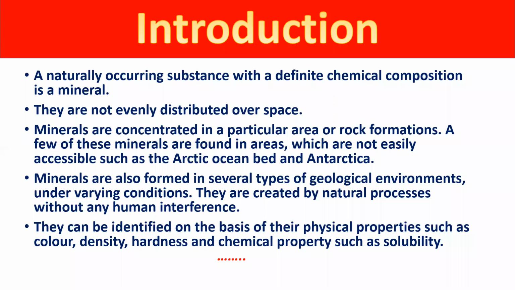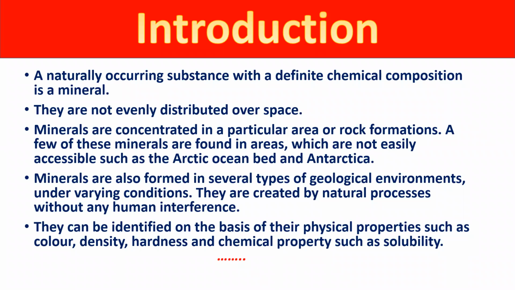Right, students? Minerals are also formed in several types of geological environment, under different environmental conditions. That's why minerals are found in different areas, and they are created by natural processes without any human interference. All these things are created through a natural process, but human interference must not be there.